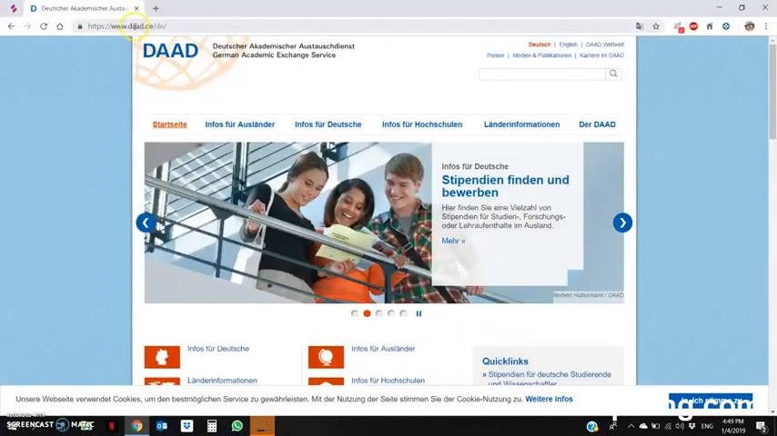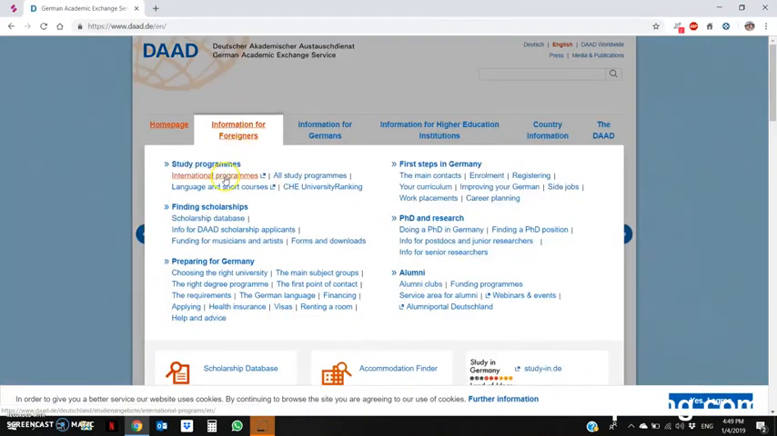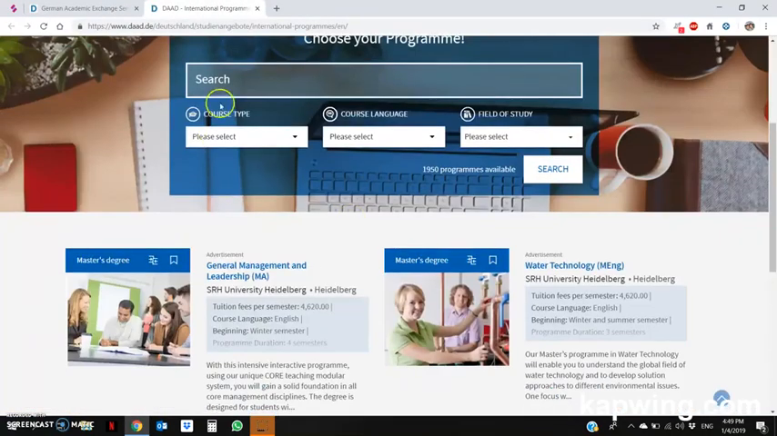It's called daad.de. Over here, you can translate it to English. So go to information for foreigners, and they will be in the study programs. You can go to international programs. Just ignore this and you go to search.